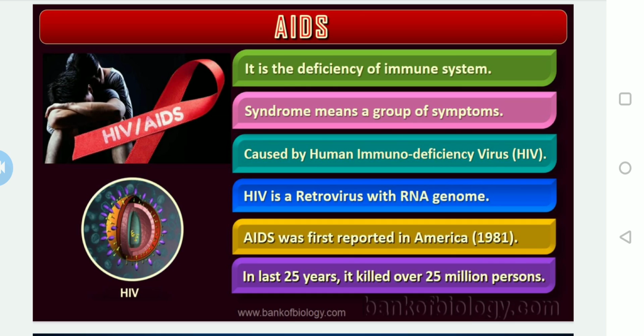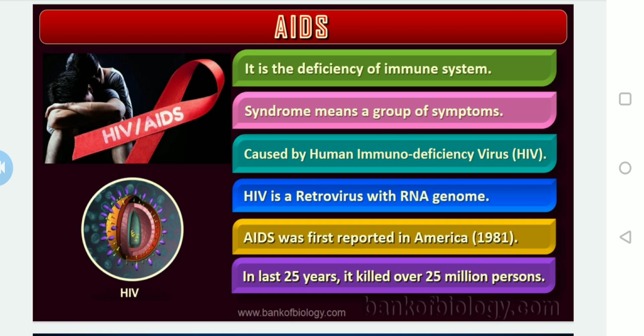The reason is clear: HIV is a retrovirus with an RNA genome. The genetic material is highly reactive and will always be unstable. That is the reason we are still not able to find any type of vaccine or medicine.